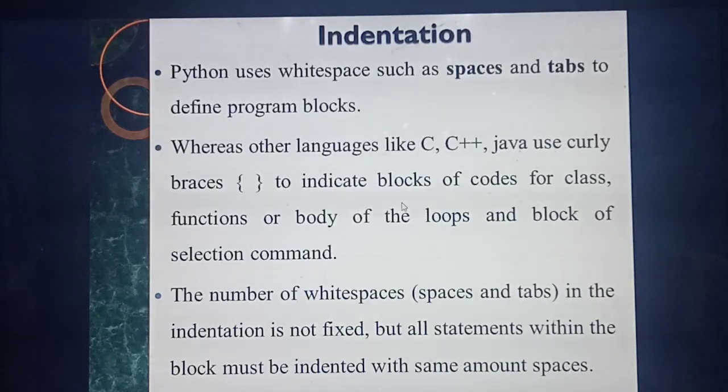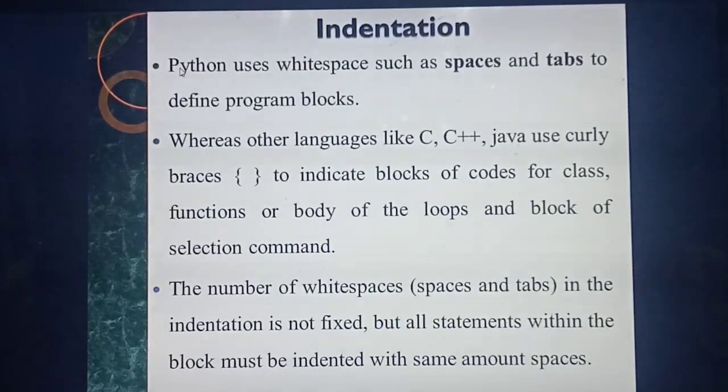Understand? For example, here this is the heading. The same heading I am giving at this end. If I am giving the heading, I am not going to start from this end, I am starting from here. In between, some space will be there; that is called tab space. So indentation means how many spaces and tab keys you are using inside the program. Using the space and tabs in a program block, we call indentation.